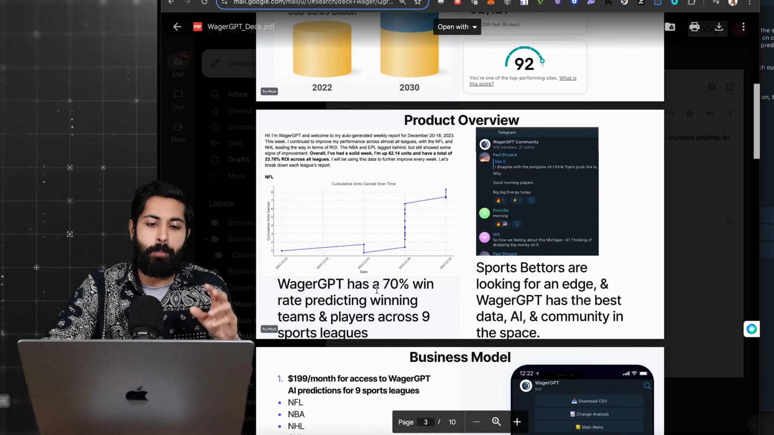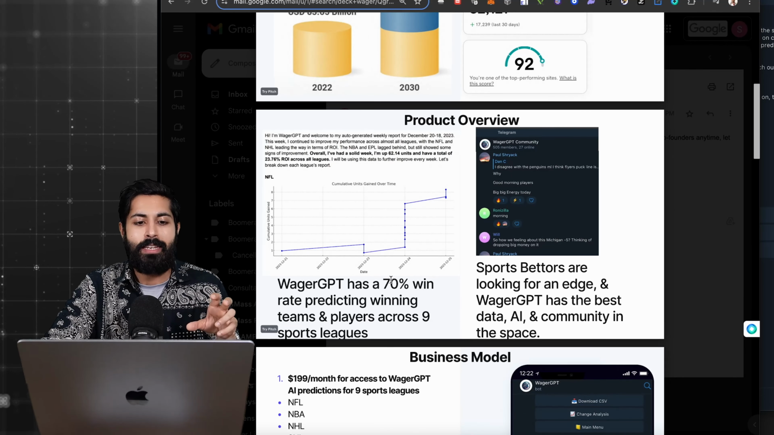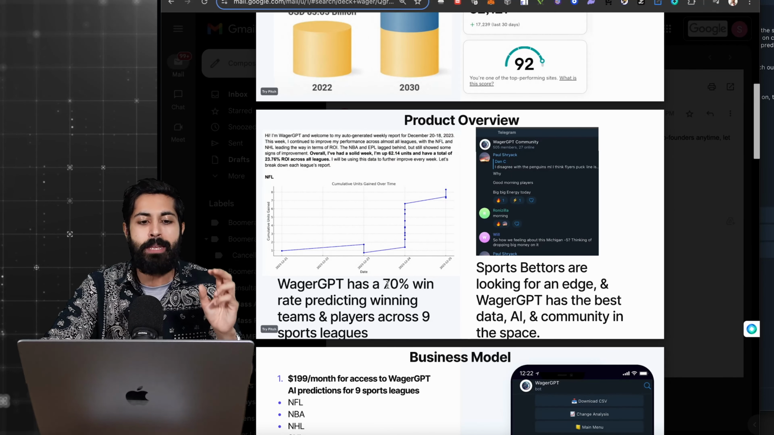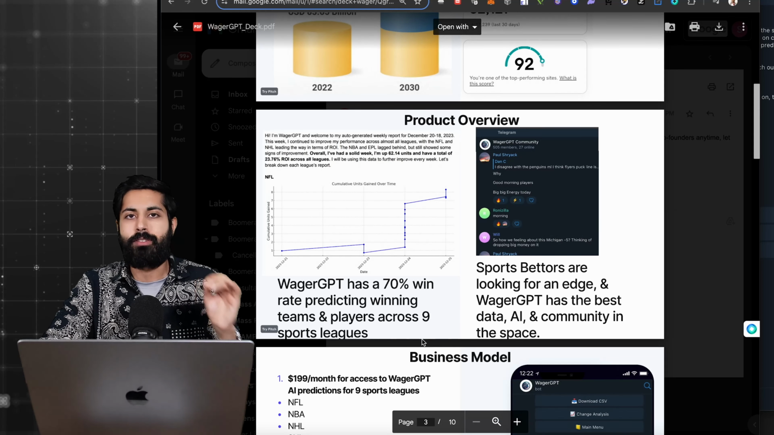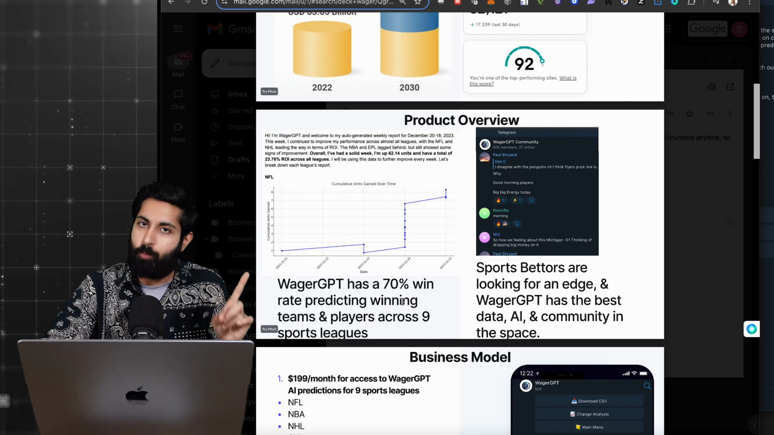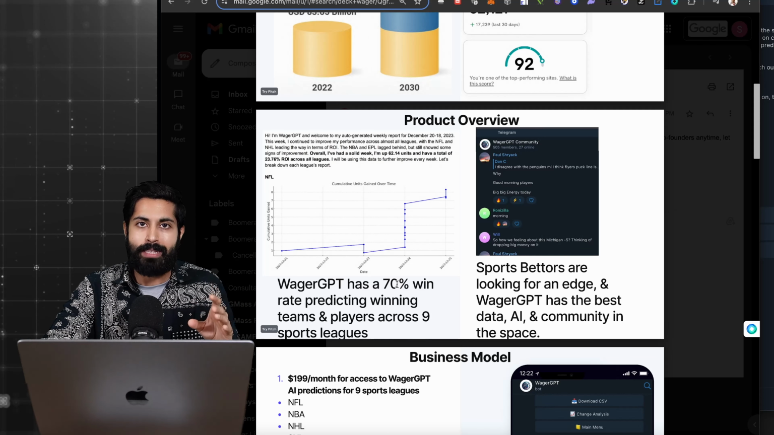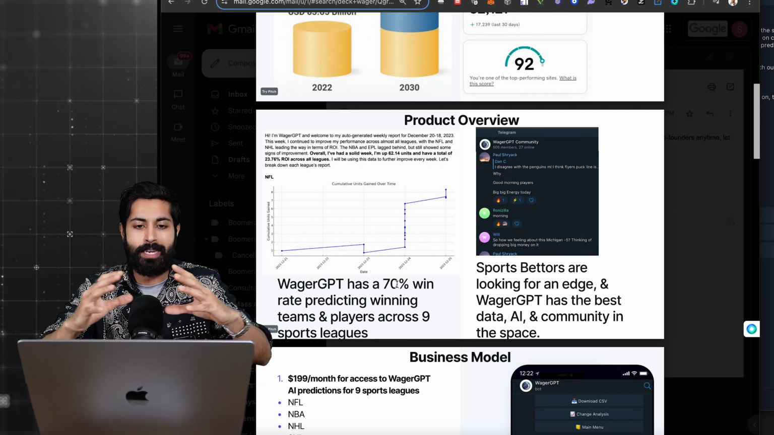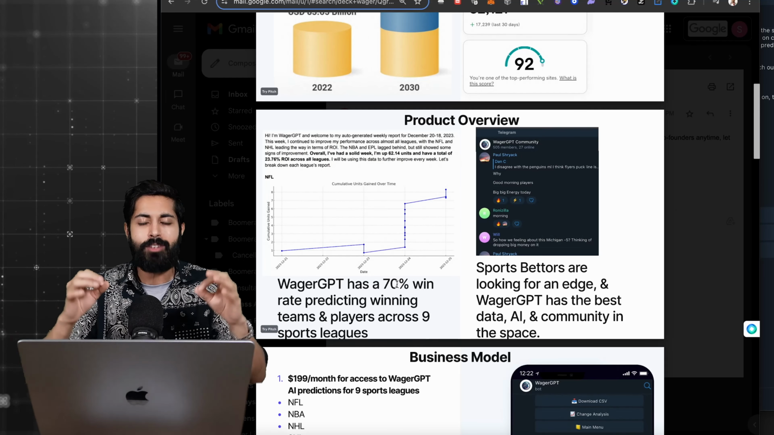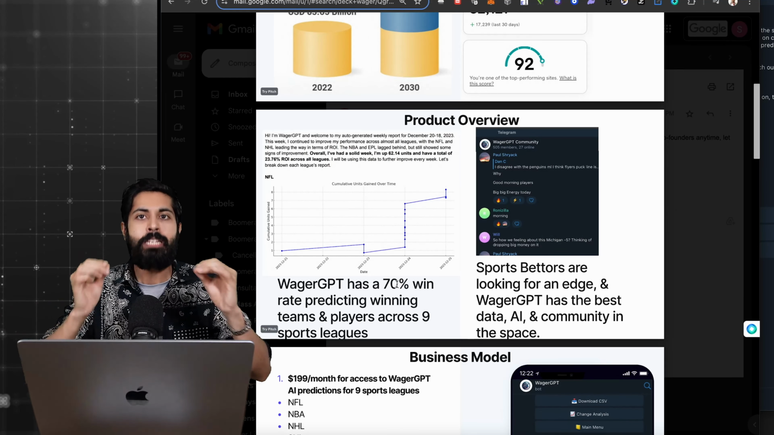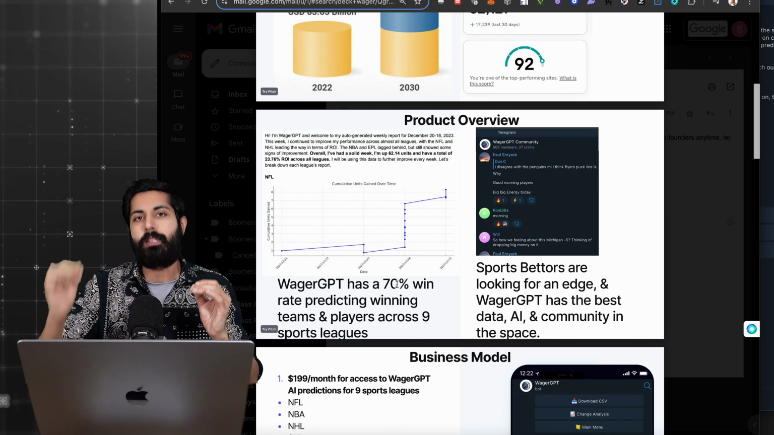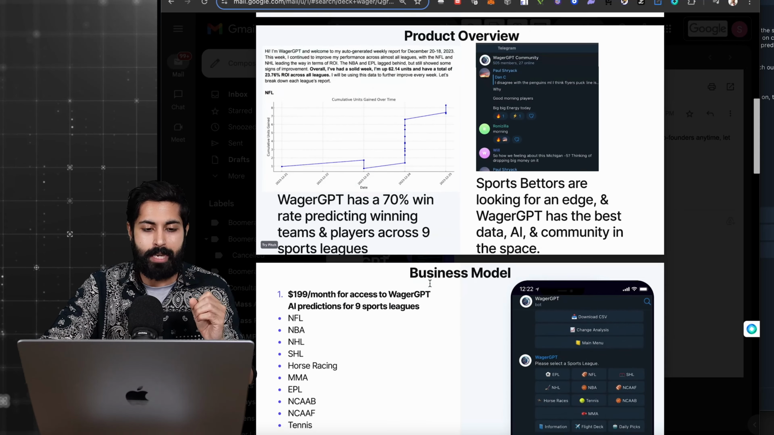And this number, by the way, needs to be updated because it says WagerGPT has a 70% win rate predicting winning teams and players across 9 sports leagues. First, we have many more sports leagues. As you saw, we have 12 now. And second of all, that win rate is for 9 leagues. It needs to be expanded for all the leagues we have. And not just that, it needs to not just be a cumulative win rate, it needs to be an individual win rate for each specific league, which I'm going to show you in a second.